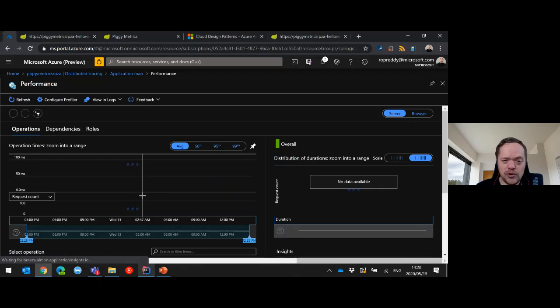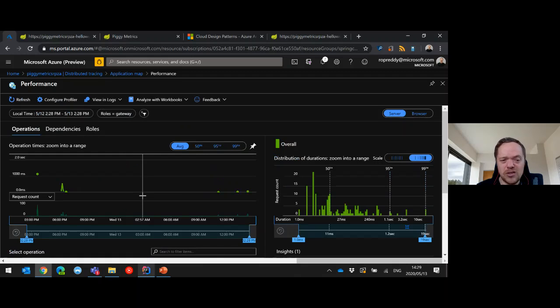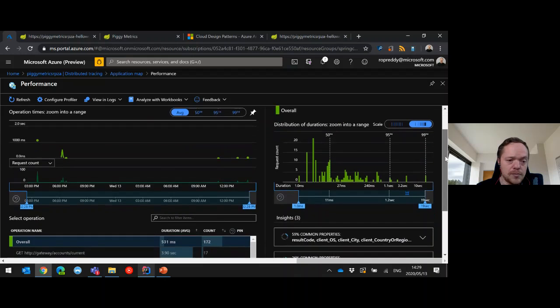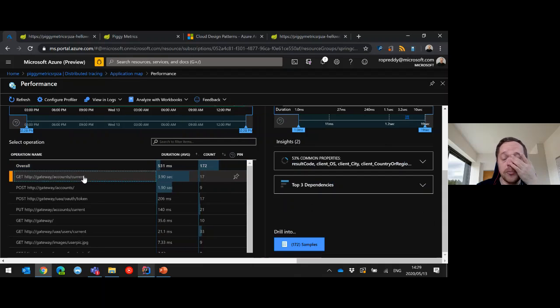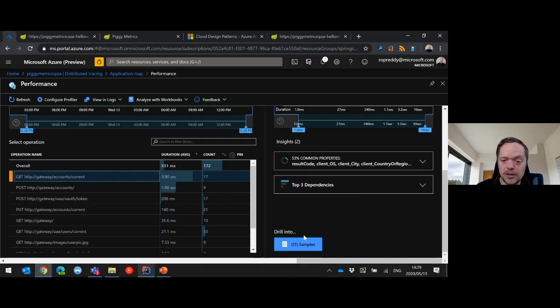And it took me 200 milliseconds to get my OAuth token. That's pretty slow. So maybe I want to up my cloud platforms. I want to give it another CPU maybe. So I've got my actual settings here, and can drill into the samples. And it took 3 seconds actually to get the count there. But that might also be that it was the first time they hit it.